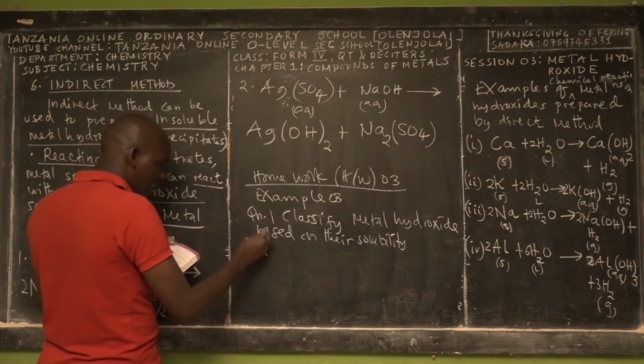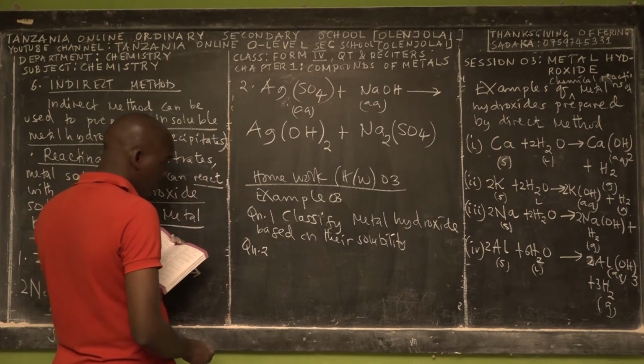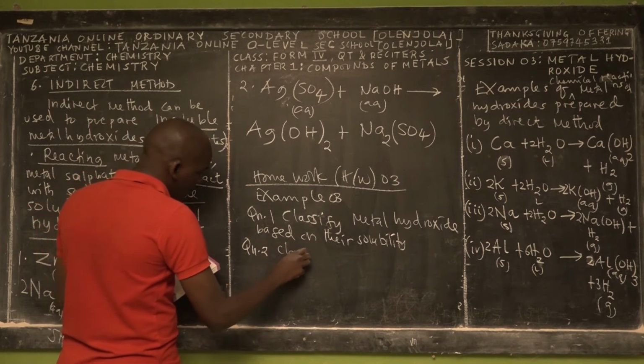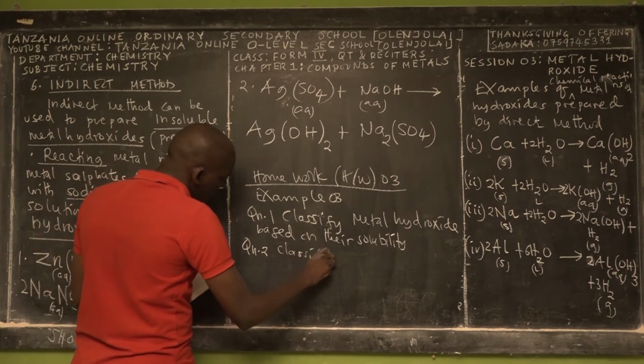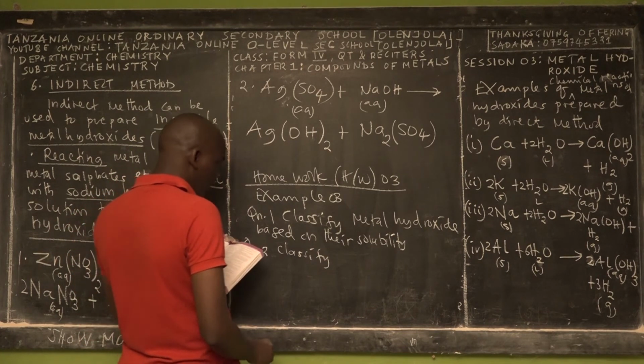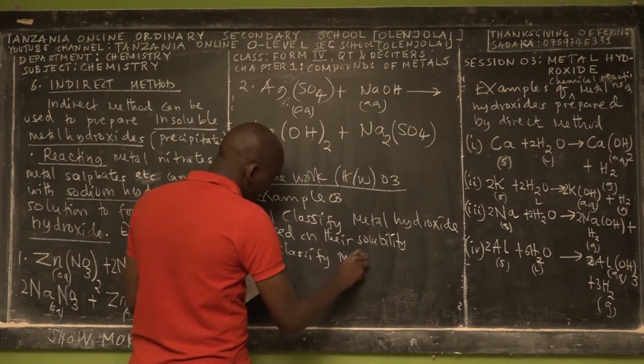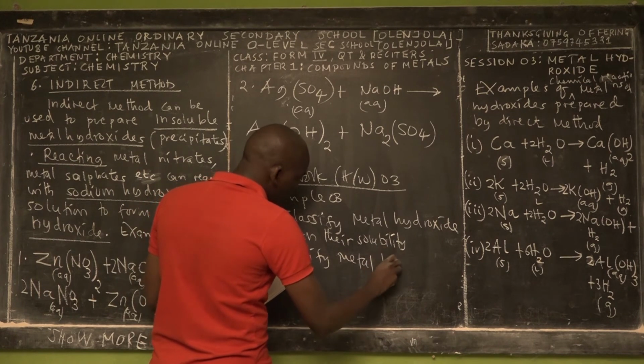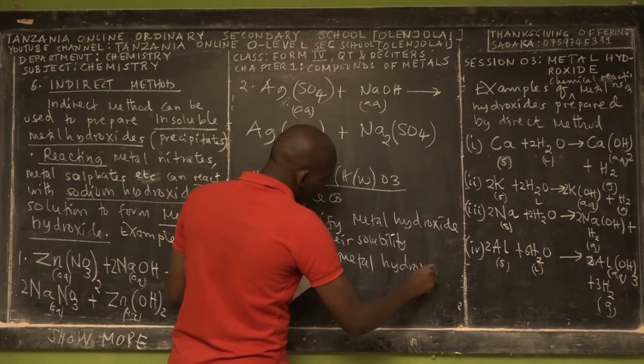The second question, very simple if you are a senior student. Class 5, because this is the principle, it's a rule that I have to leave a homework for you as senior students to concentrate on.